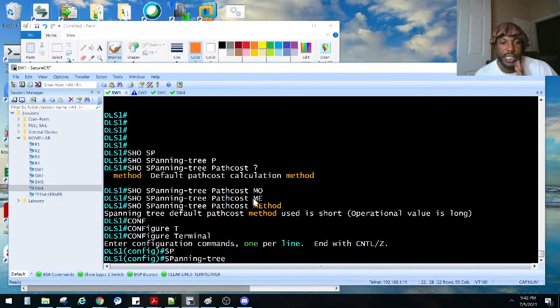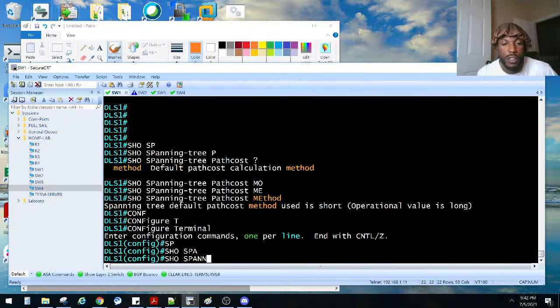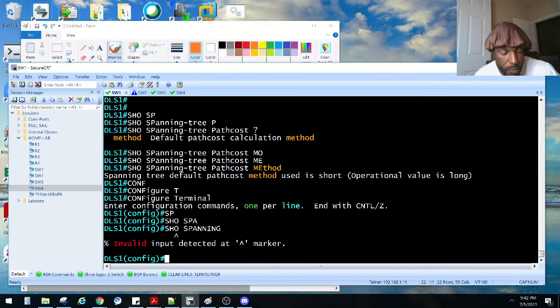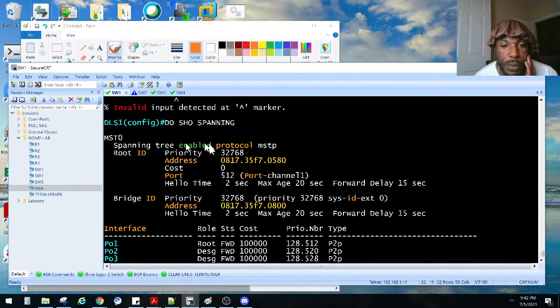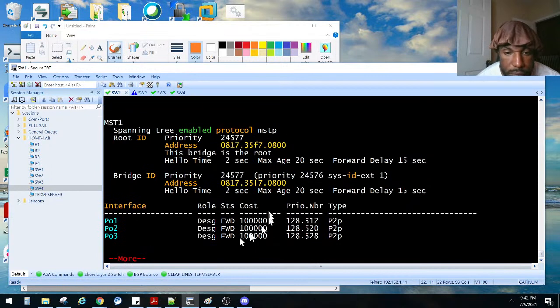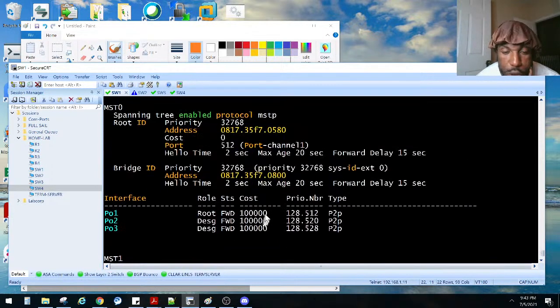Show spanning-tree. Let's just do show spanning-tree. We're almost done, y'all. MST 0 is that. And notice all of these costs are showing 100,000. So basically, what did they do?